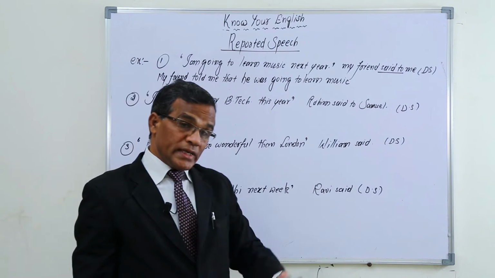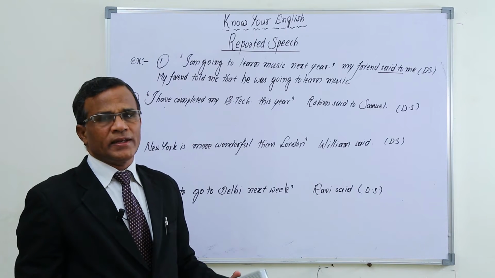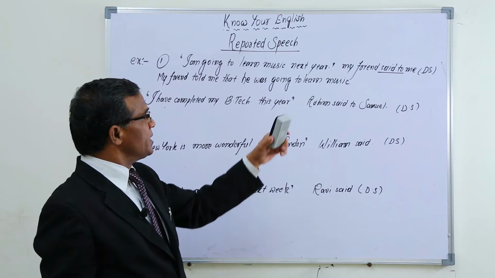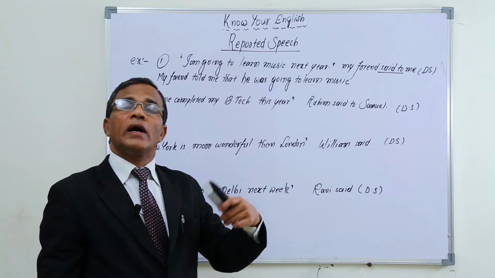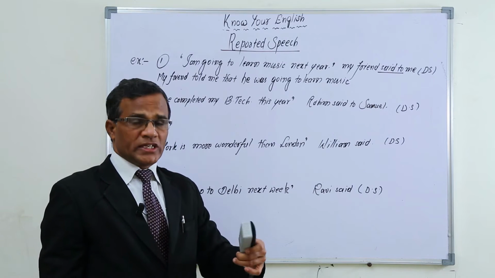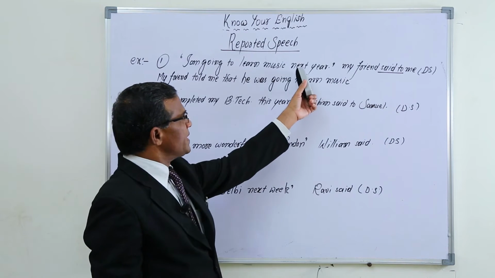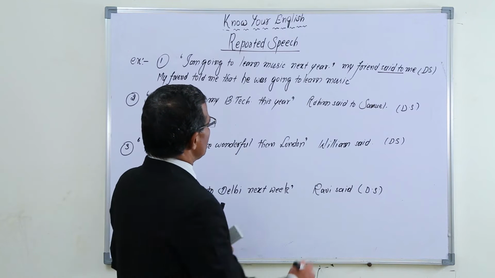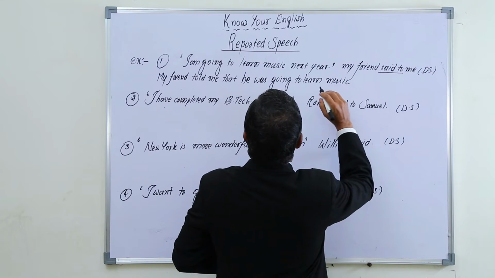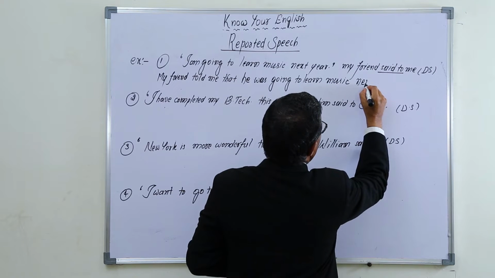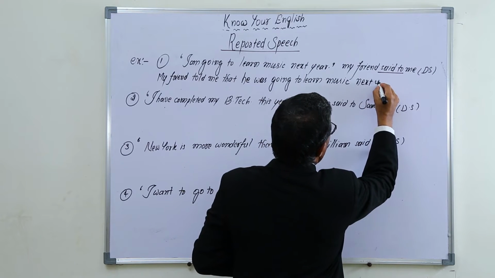After one year has passed, if we want to report it, then we have to use the following year instead of next year. If it is in the same year we report it to others, we maintain the same next year only. My friend told me that he was going to learn music next year.